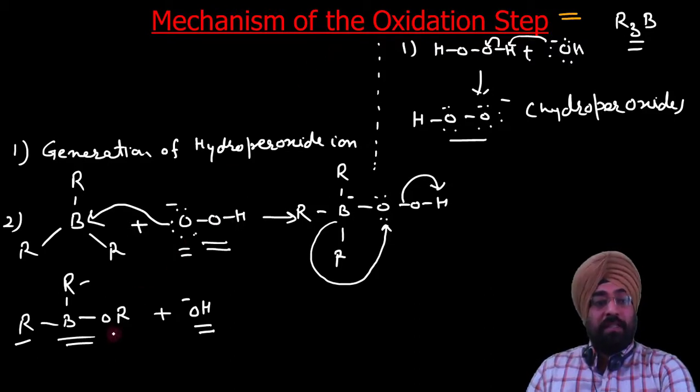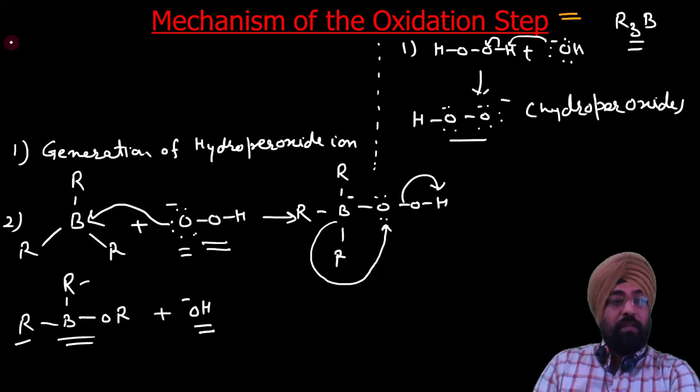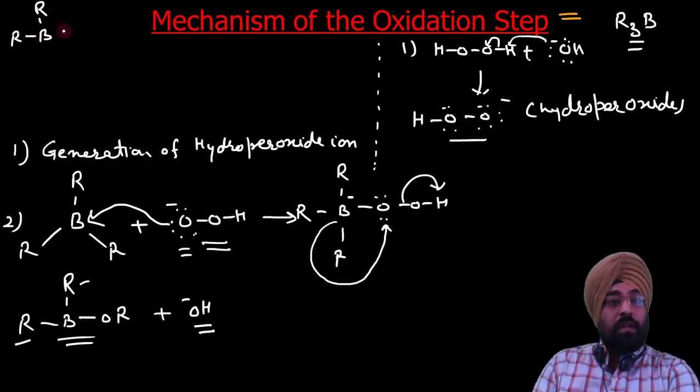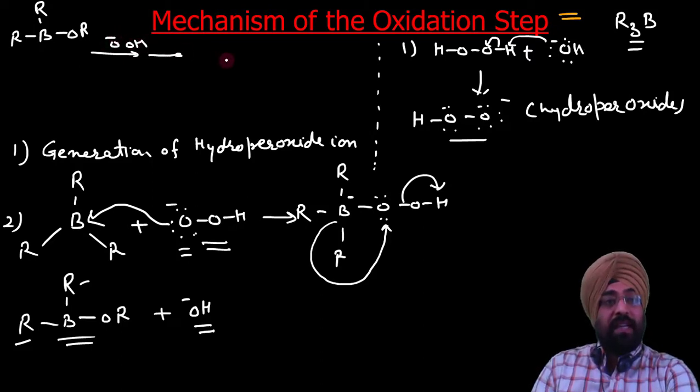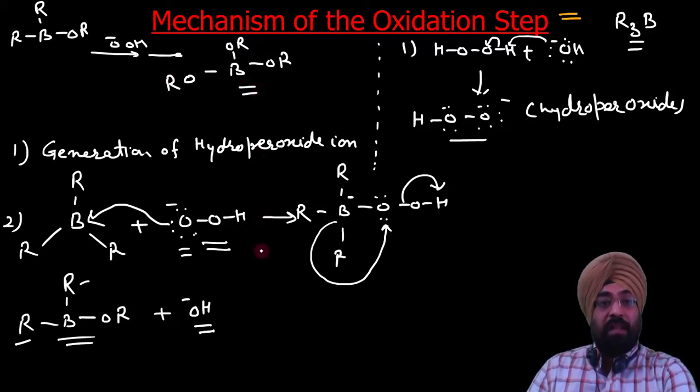This alkoxy group keeps on adding, and it will further be attacked 2 times by OOH negative until we get B OR OR OR. The mechanism of all these steps is the same as that I have written here.